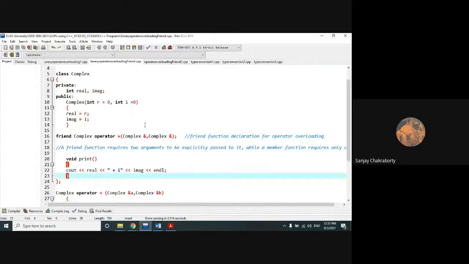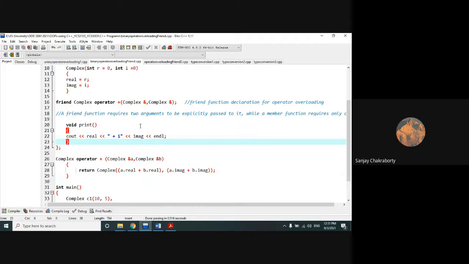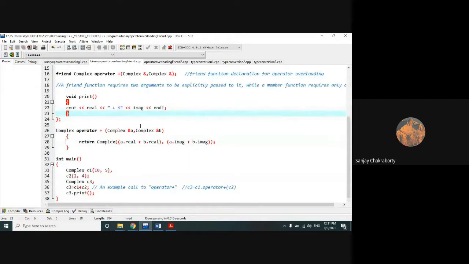Generally we use the plus operator to add 2 operands, which will preferably be variables, such as integer, float, long, double, any kind of variable. But we never use the plus operator for object addition. Here you have redefined the use of the plus operator as object addition with the help of operator overloading. This is the facility of operator overloading in C++.